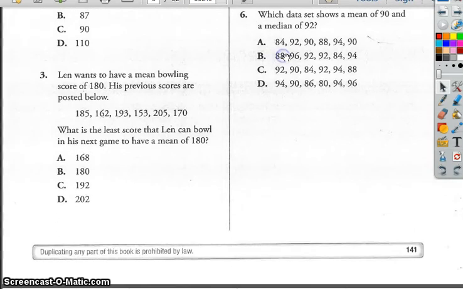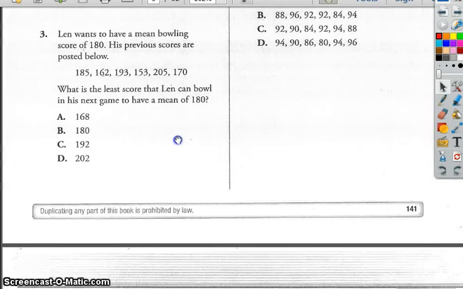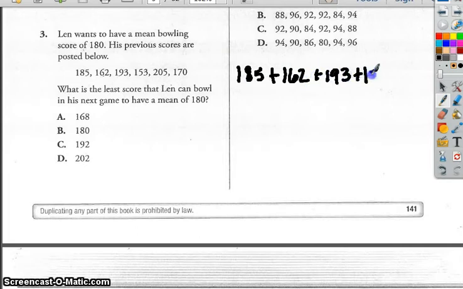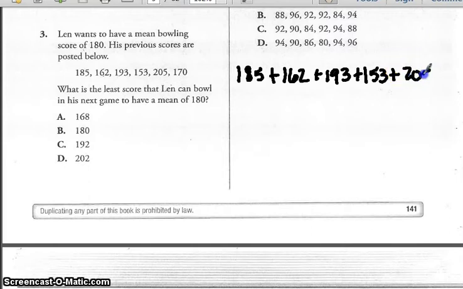Number 3, Lynn wants to have a mean bowling score of 180. His previous scores are posted below. What is the least score that Lynn can bowl in his next game to get a mean of 180? So what we're going to do here, we typically add all the numbers up and then we divide by how many there are.